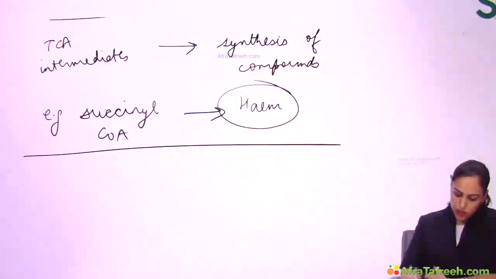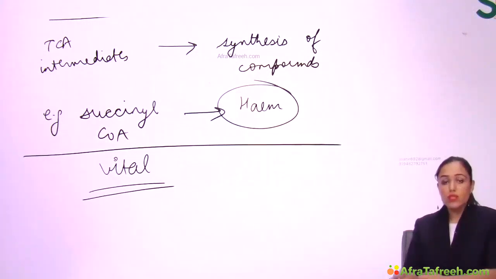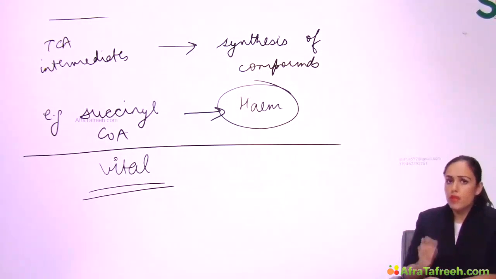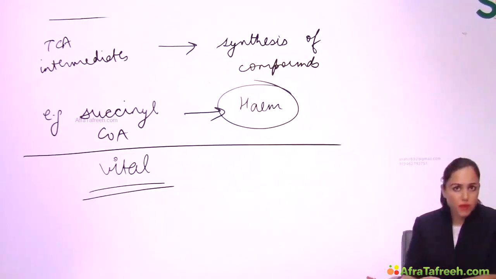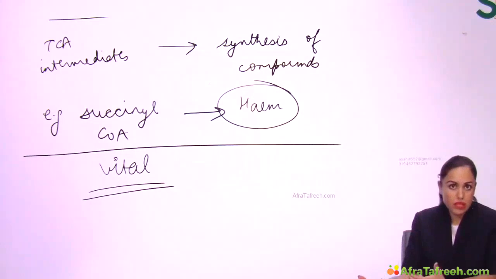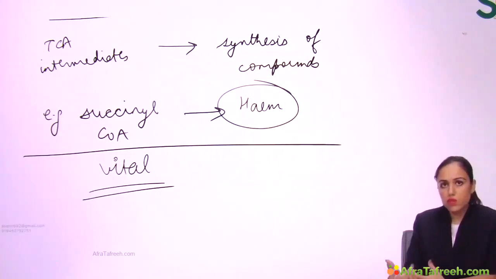Also TCA cycle is a vital cycle for the cells. Because it is a vital cycle, it always has to occur. Therefore there is no enzyme deficiency of TCA cycle. This kind of topic is not there in your books. Enzyme deficiency of TCA, not there, because it is a vital cycle. It always has to occur. Like there's no life without TCA cycle, right?